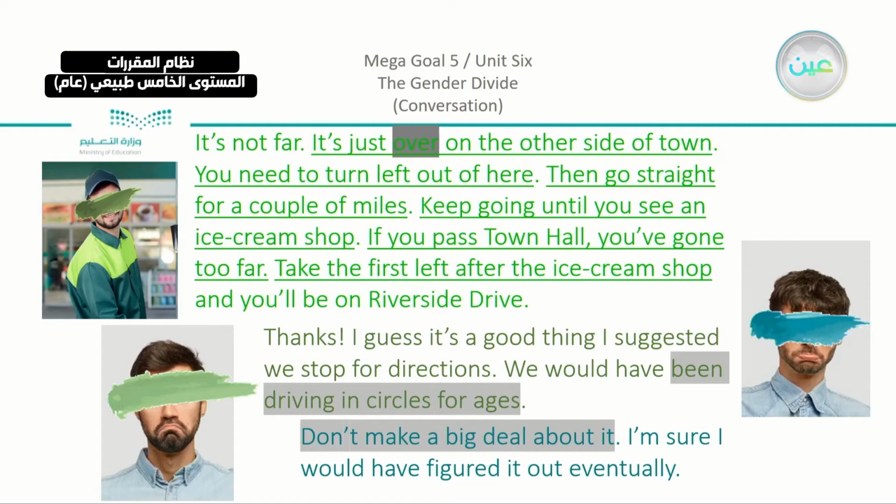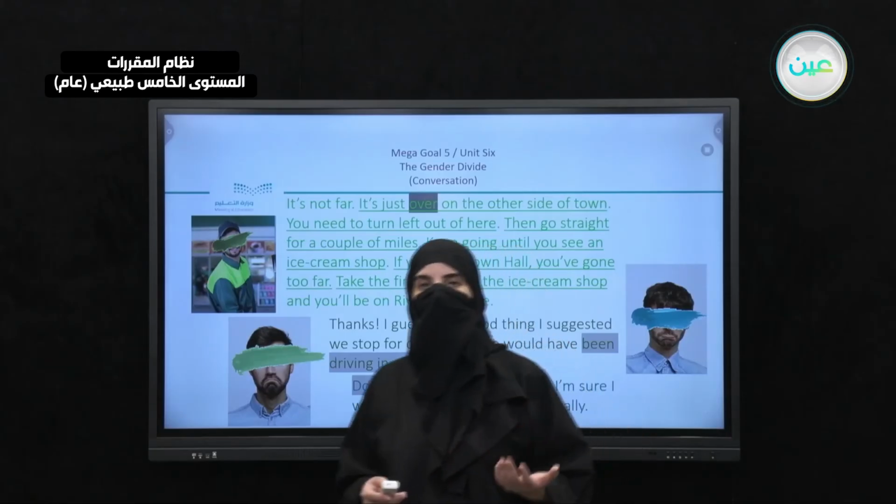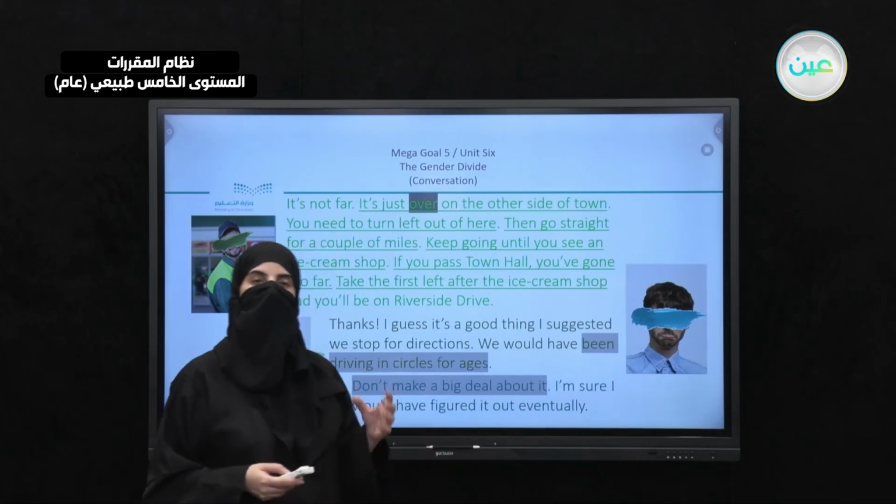Now there is something else I want you to note here. The two young men, Fahad and Faisal, did they have the same kind of reaction? Now you can understand from the last part that we have here. You can see that Fahad said, thanks. I guess it's a good thing I suggested we stop for directions. We would have been driving in circles for ages. And we have here Faisal, he said, don't make a big deal about it. I'm sure I would have figured it out eventually. So they had different kinds of reactions, which is the part that we have in our book.